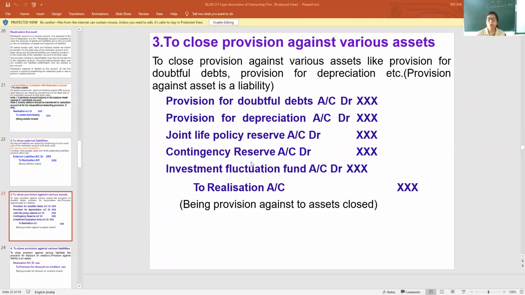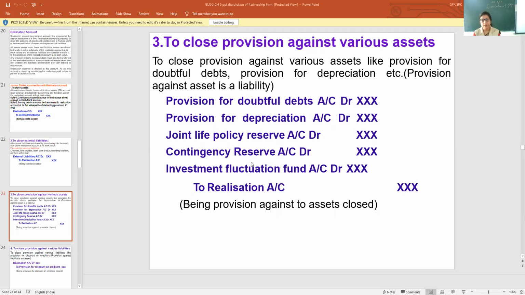Now to close provisions against various assets, how to transfer these provisions, that topic is very problematic, creates problems every time. See, my dear children, don't think about these. These are the bookish liabilities, you can say. These are the provisions made by the firm. Okay, just transfer them as you are transferring the liabilities.